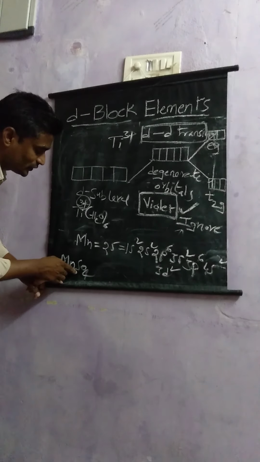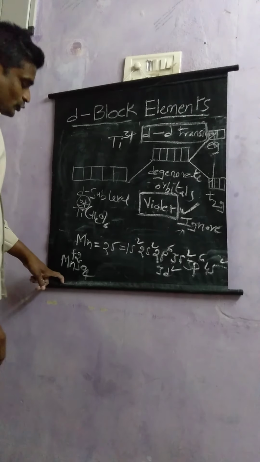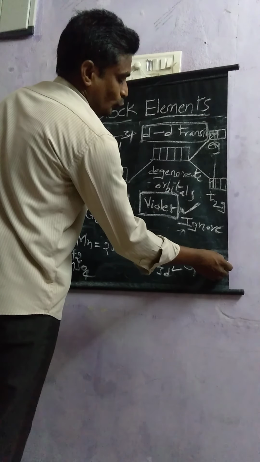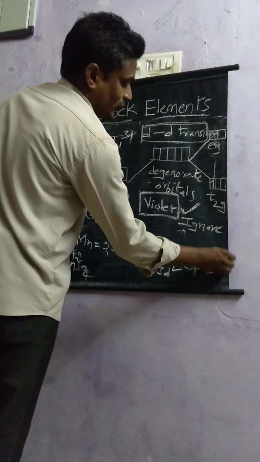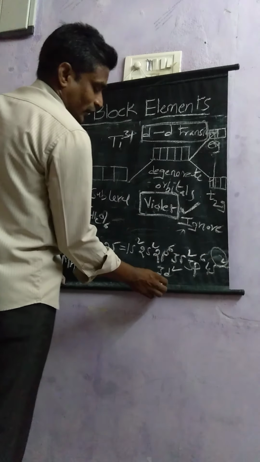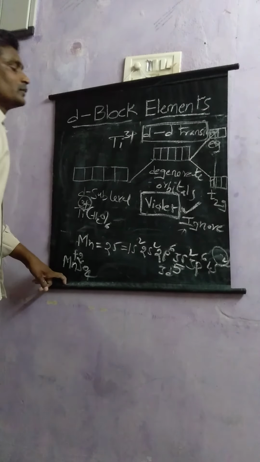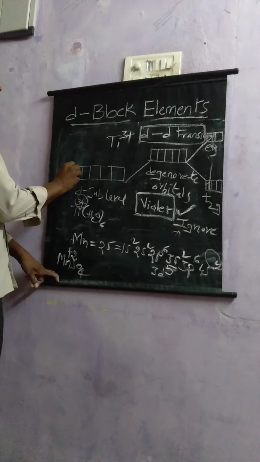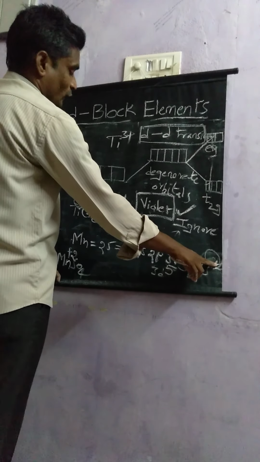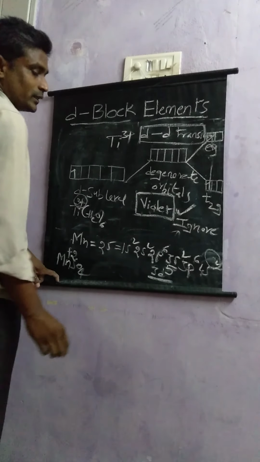In this compound, manganese is in +2 state. So +2 means we have to remove 2 electrons from its outermost shell. After removing 2 electrons from its outermost shell, there are only 5 electrons in the 3d sublevel.